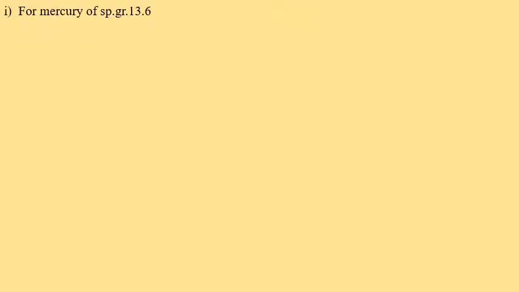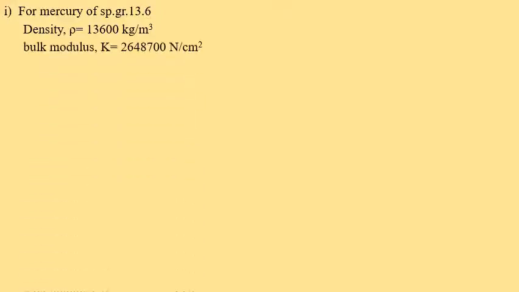In a similar manner, we calculate the sonic velocity of the given mercury of specific gravity 13.6. So now the density of the mercury rho is equal to 13,600 kg per meter cube. The bulk modulus value is given, that is 2648700 Newton per centimeter square.